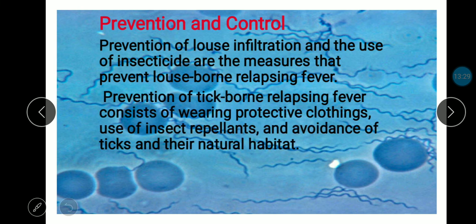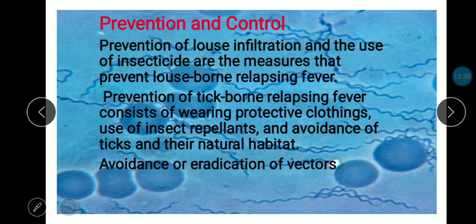Prevention of tick-borne relapsing fever consists of wearing protective clothing, use of insect repellents, and avoidance of ticks and their natural habitats. In these diseases, prevention is possible by using these methods, and the most important part is avoidance or eradication of these vectors.